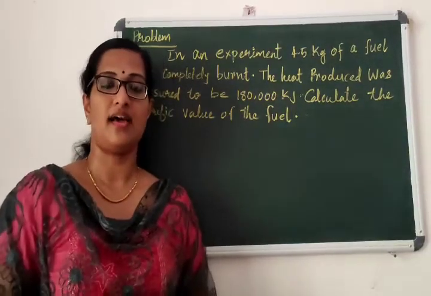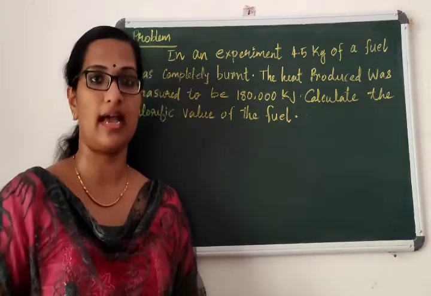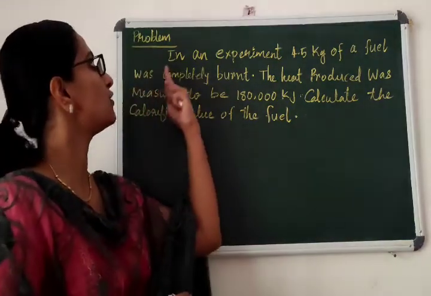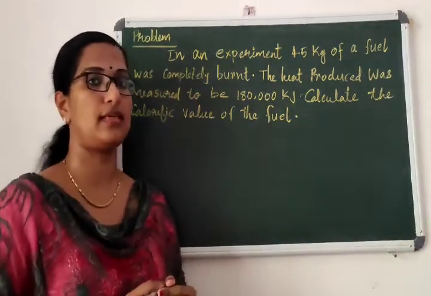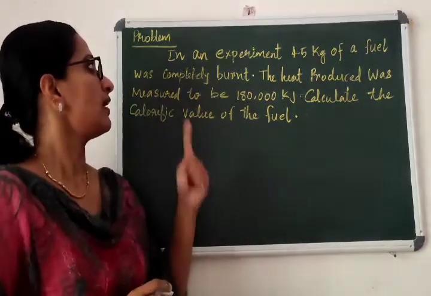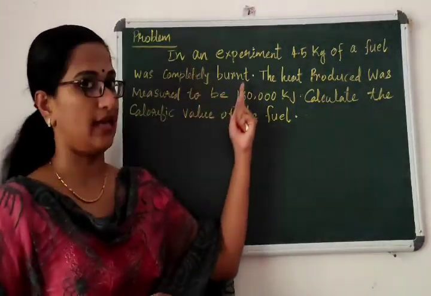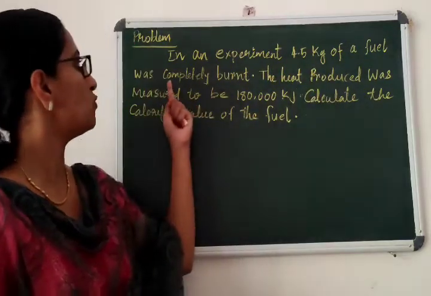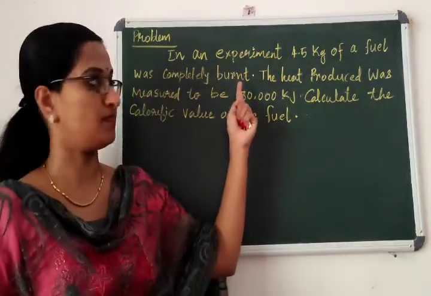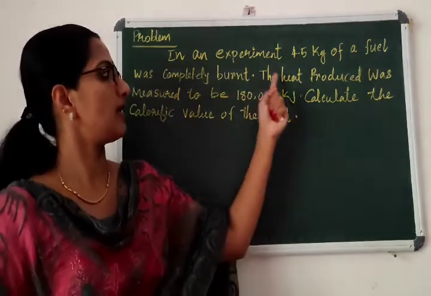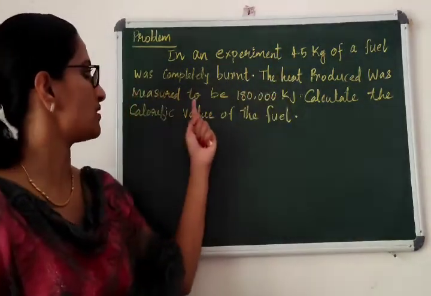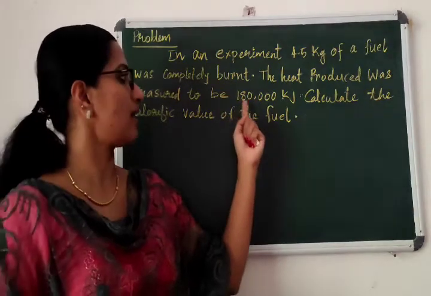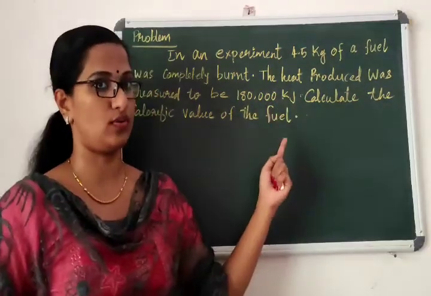Okay, students, after discussing those ideal fuels, now let's move on to a problem. This problem is there in your textbook. In an experiment, 4.5 kilogram of a fuel was completely burned. The heat produced was measured to be 1,80,000 kilojoule.